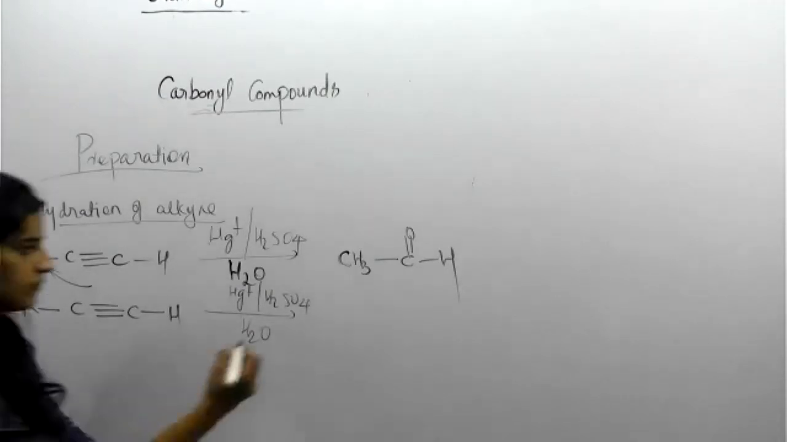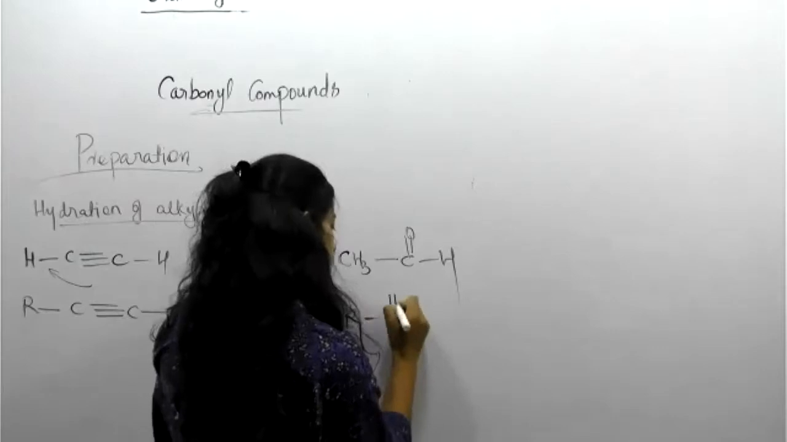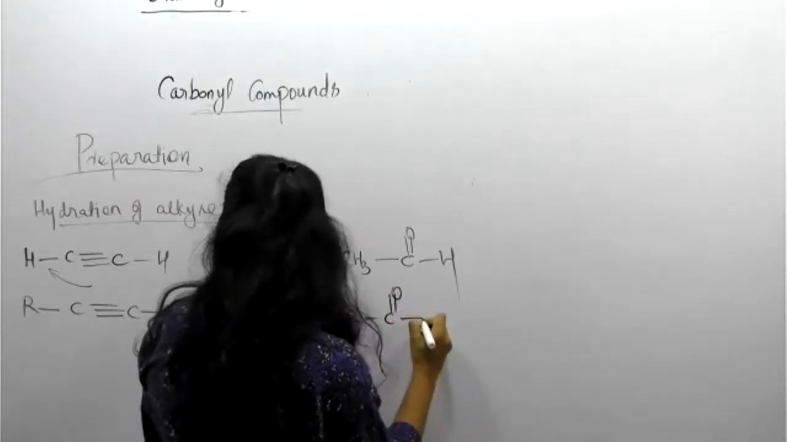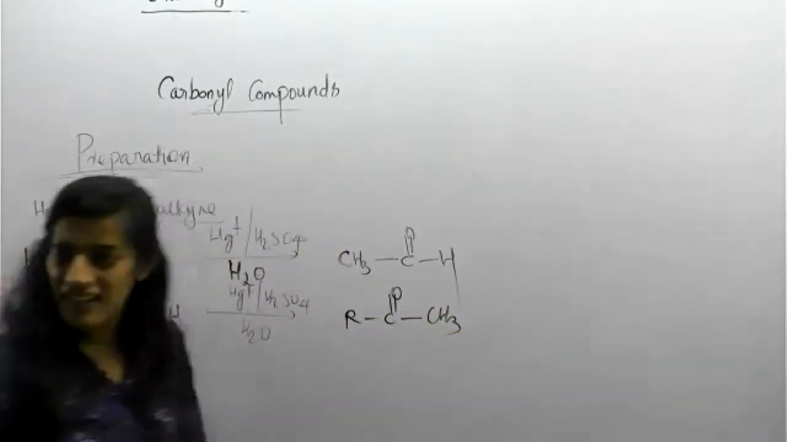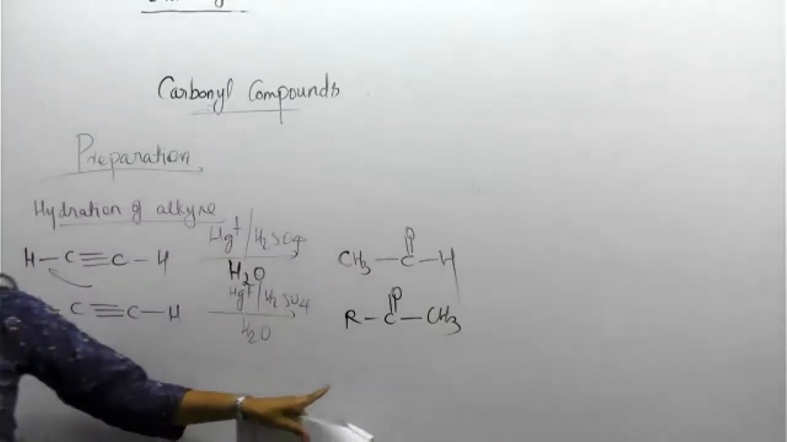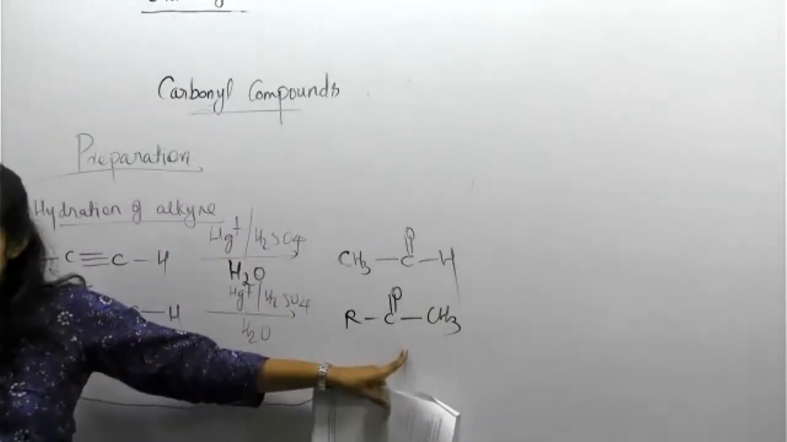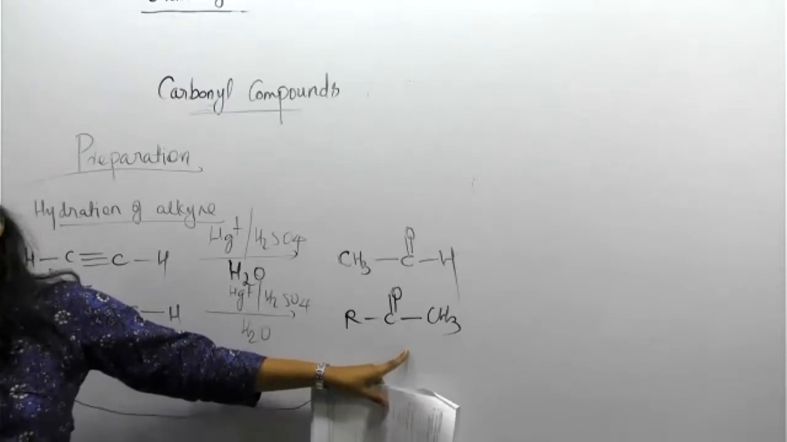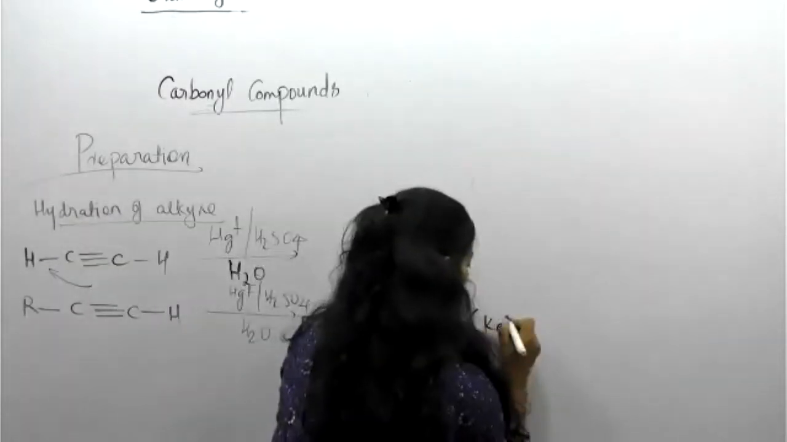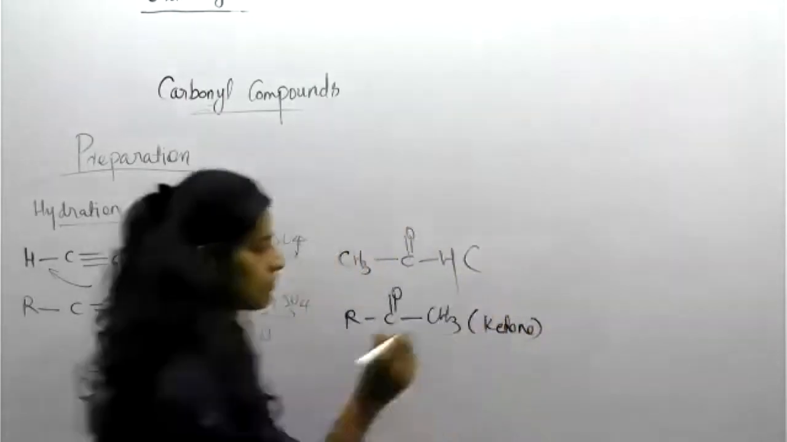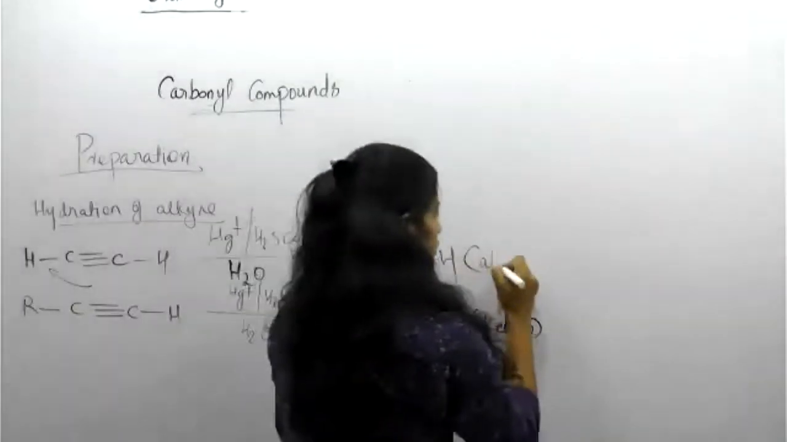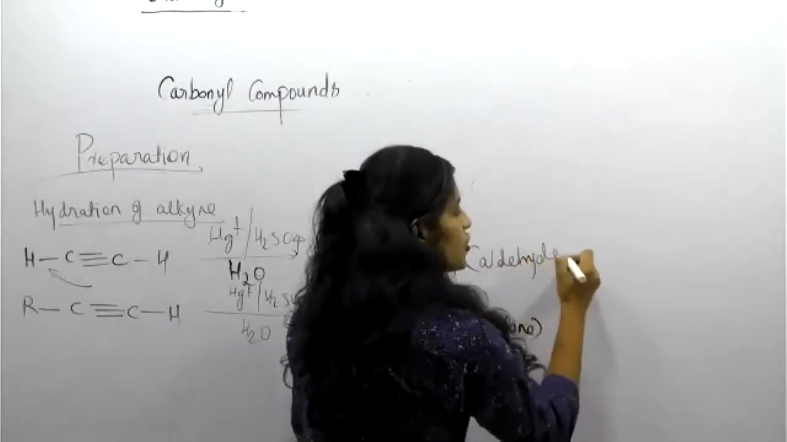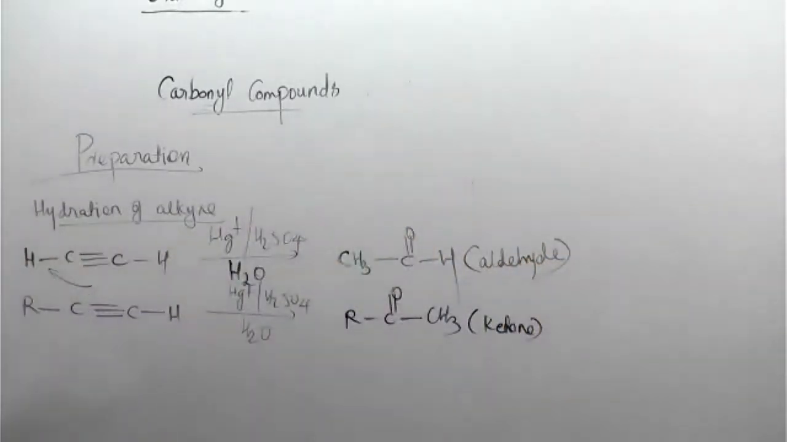RC double bond CH3. Simple enough. So what is this? Actually, what is this? RC double bond to CH3. Is it aldehyde or ketone? Ketone. Right, so it's a ketone. This one is aldehyde. Okay, so students, this is the difference between them.